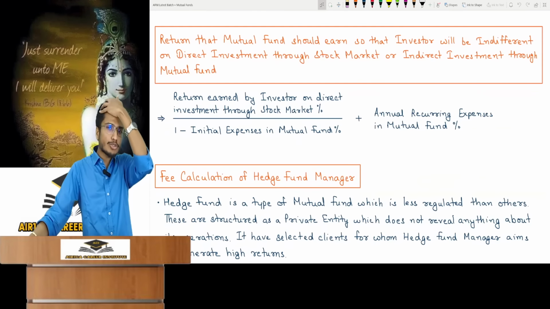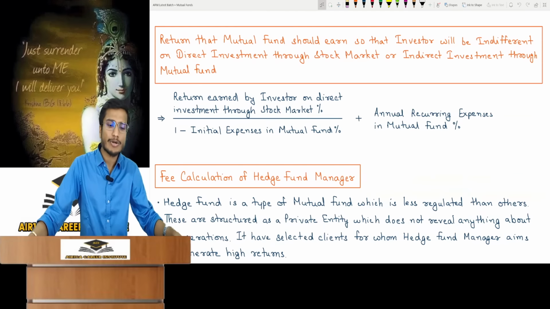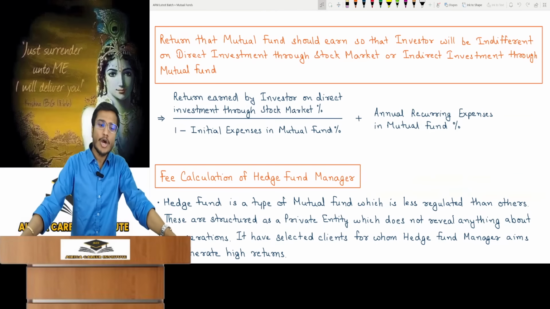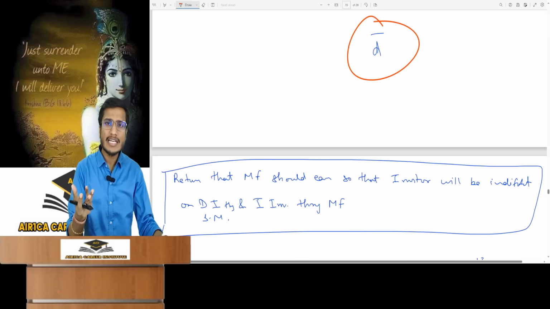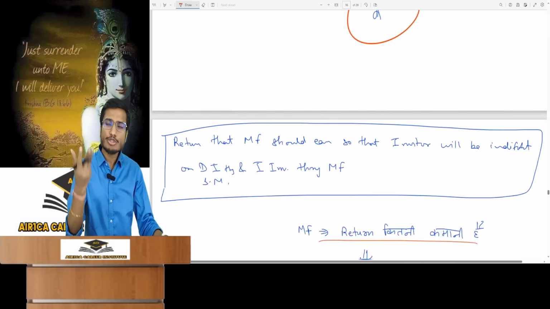Return that a mutual fund should earn so that an investor will be indifferent between direct investment through the stock market or indirect investment through the mutual fund. What does this topic say? So this is not a topic, it is a normal mathematical point. You should know this. It's a very basic point. Let me explain. What does this point want to say?